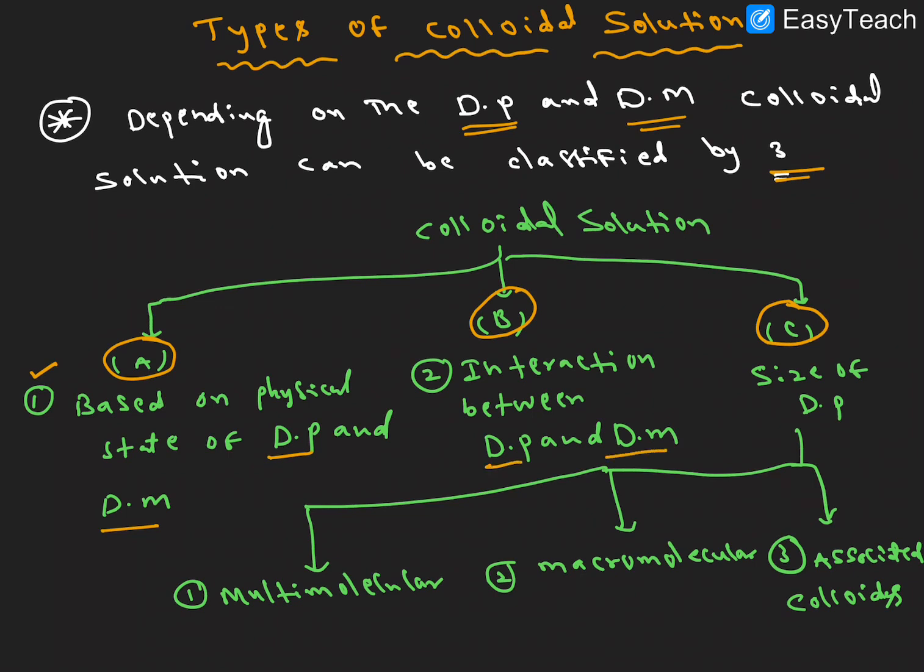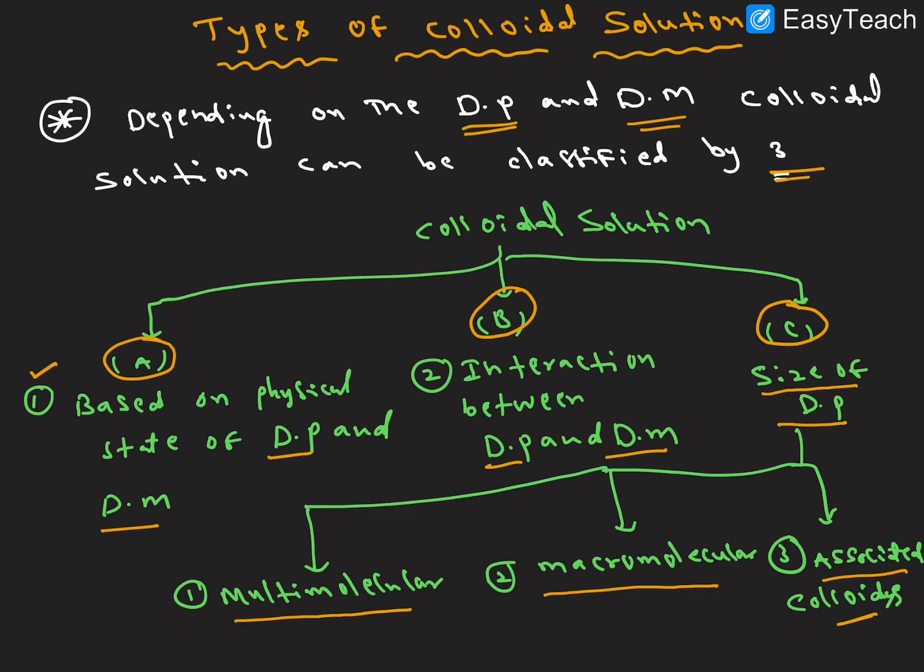The next one is based on the interactions between the dispersion phase and the dispersion medium. They are classified into 2 types, lyophobic and lyophilic. And based on the size of the dispersion phase, they are classified into 3 types: multimolecular, macromolecular and associated colloids. I hope it is clear. The first classification is based on the physical state, the second on the interaction between dispersion medium and dispersion phase, and the third on the size of the dispersion phase.